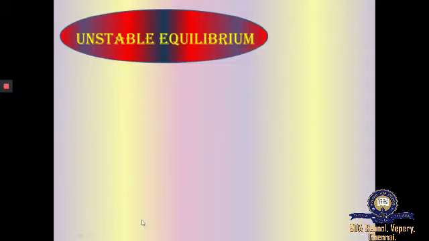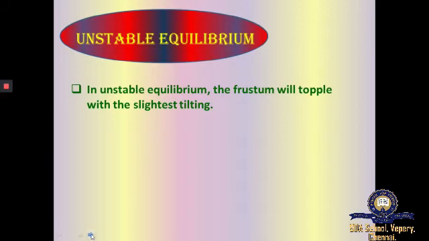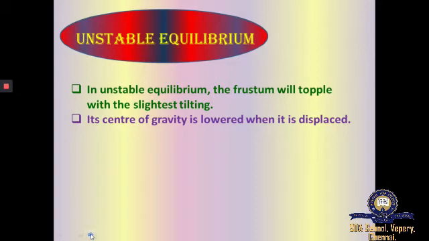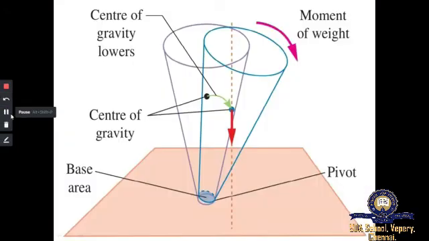The next is unstable equilibrium. In unstable equilibrium, the frustum will topple with the slightest tilting. Its center of gravity is lower when it is displaced. You can see in this figure, the frustum is toppled with the slightest tilting.